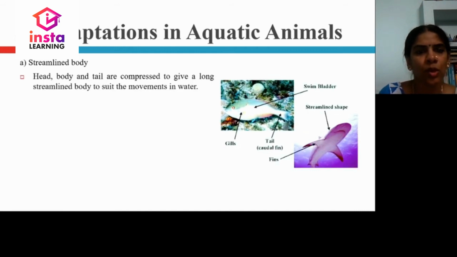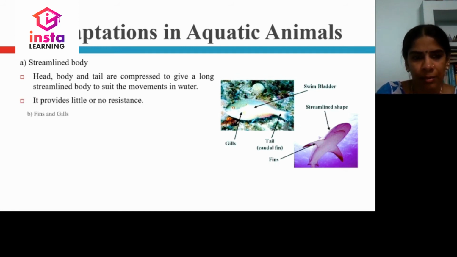Aquatic means we know it is fish most probably. In most of the aquatic animals, we can see crabs, fishes, oysters, that head, body and tail will be compressed a lot. It gives a long streamlined body to suit their movement in water. It provides little or no resistance so they can swim easily. Fins and gills.